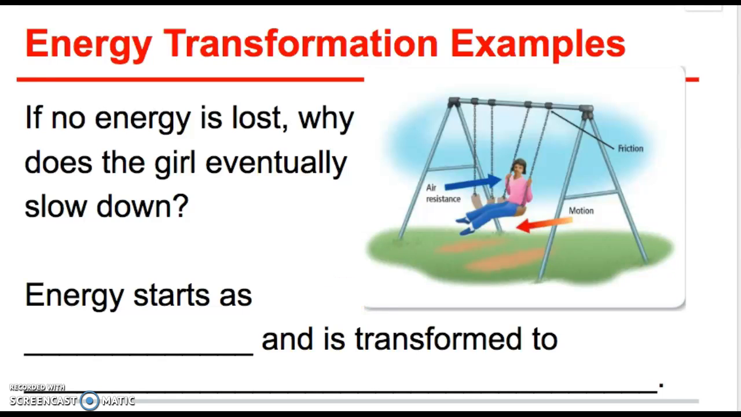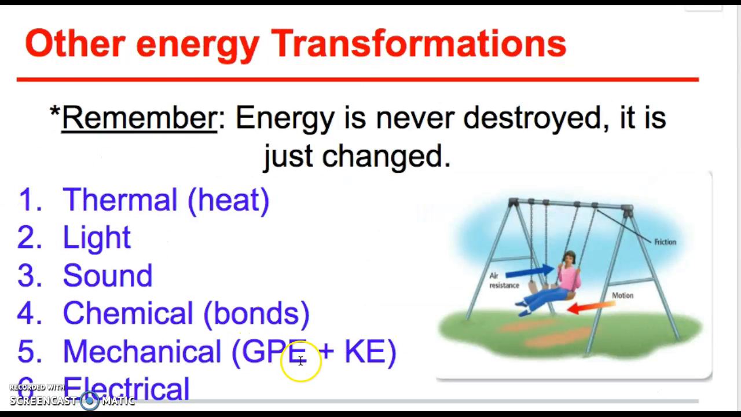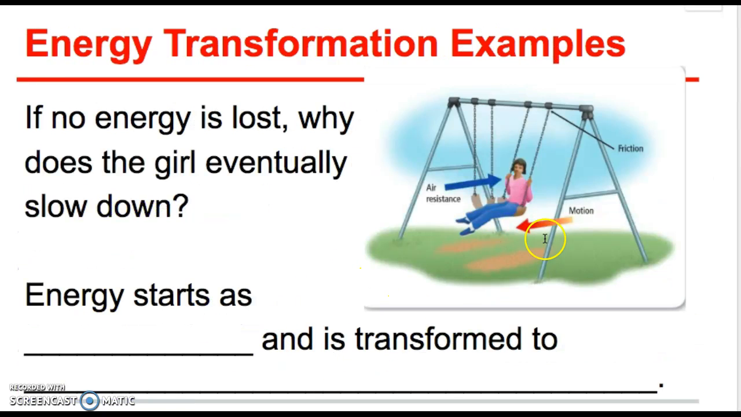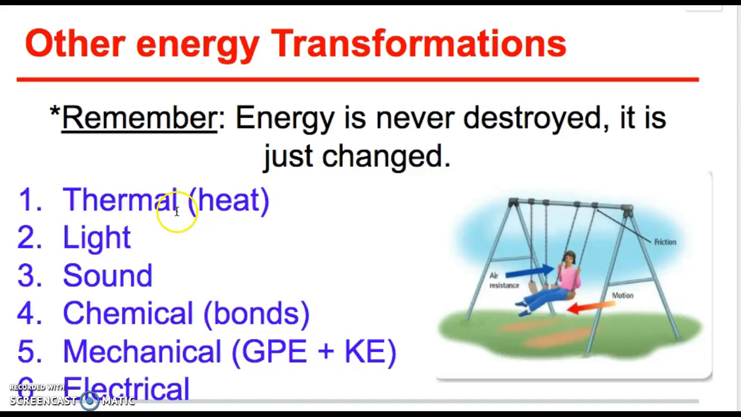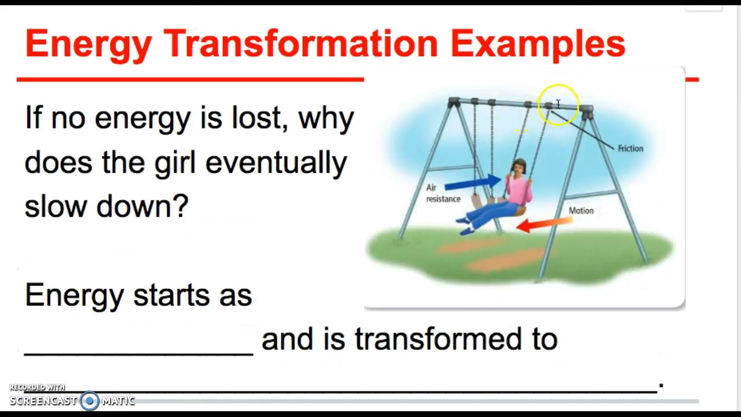Okay, so in this case, when she's moving, energy starts as mechanical, right? It's gravitational potential energy depending on where she is, and kinetic energy if she's moving. Then, as she's moving, it's transformed because you have air resistance, this way, motion that way, and friction going on up here. So one of the things it gets transformed into is sound energy, because if you've ridden on a swing set, you know it makes noise, right? Another thing it can get turned into is thermal energy, because friction creates heat.